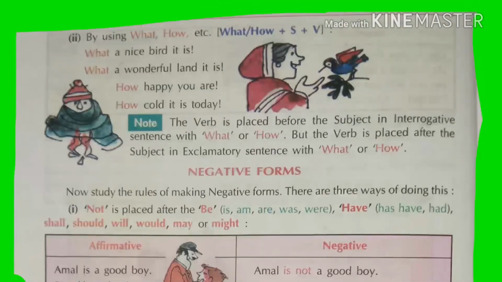Well, and the second way is what, how, subject plus verb. What a nice bird it is. Observe here, the auxiliary verb will come after the subject. Here it is the subject and is is the verb. What a wonderful land it is. How happy you are. How cold it is today. So please read this and you will get the information that I have provided to you.